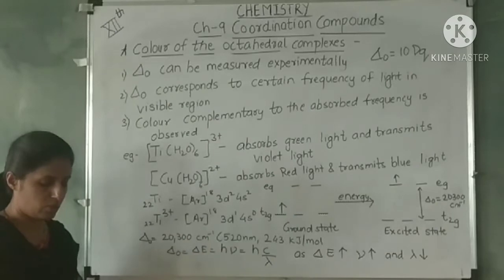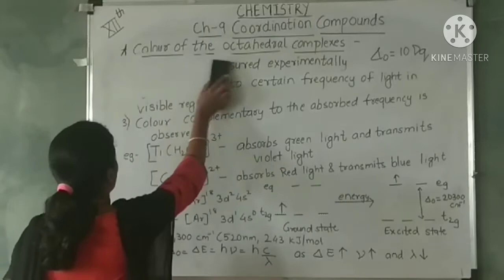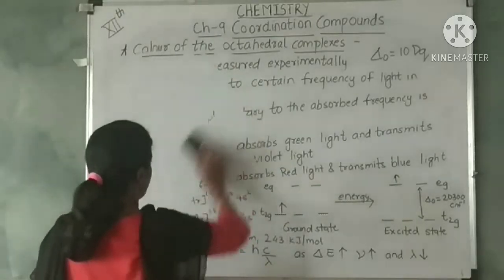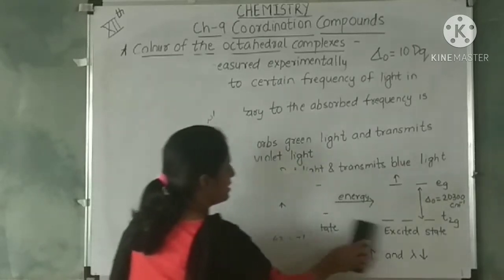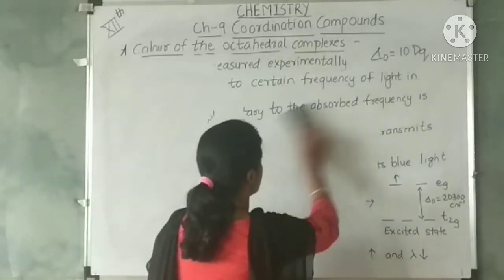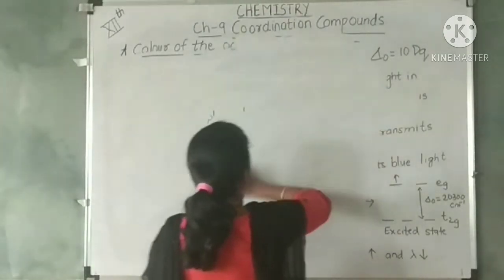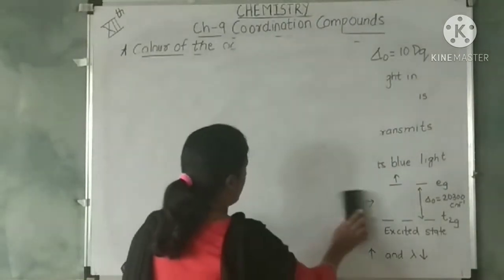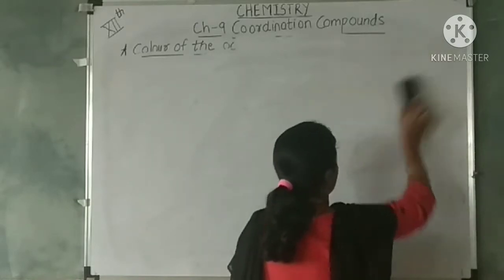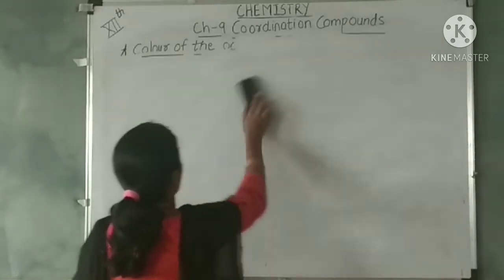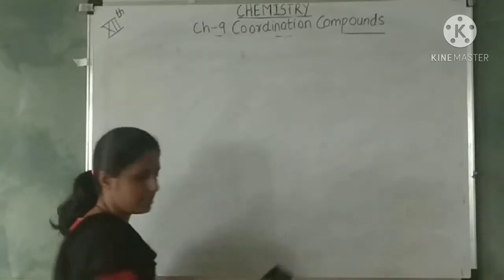Now moving on to the next topic, that is the CFSE in tetrahedral complexes. Tetrahedral complexes also show splitting of d orbitals, but it is different from what we observe in octahedral complexes. So let's see why there is a difference. The orbital energy diagram is exactly opposite to what we have seen in the octahedral complexes. So what is the reason behind that?